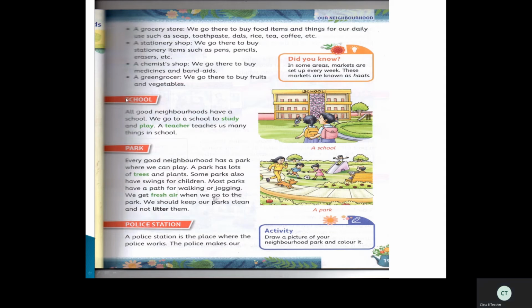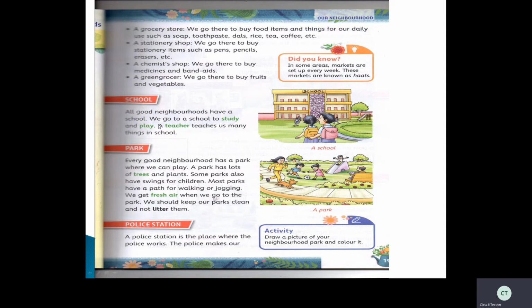Okay? And now let us move on to the next topic, that is about school. So all good neighborhoods have a school. A good example, if you see our school, St. Clair High School, where is it located, children? In NTPC. In NTPC, it is a small township.